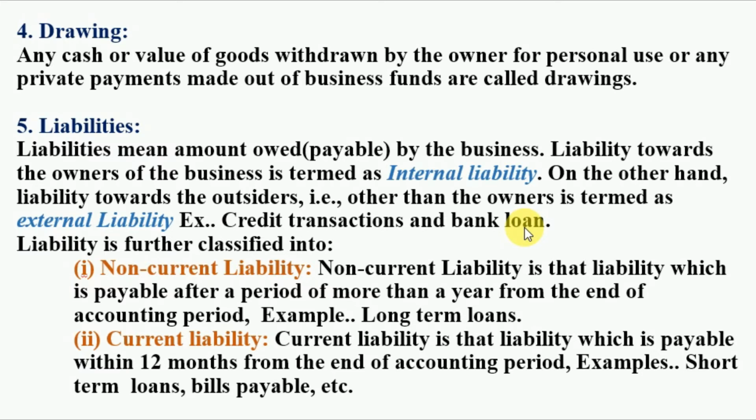A liability. Liability towards owners of the business is termed as internal liability. Listen one thing, in accounting, business and businessman both are separate persons in the eyes of law. I repeat, business and businessman both are separate persons in the eyes of law.